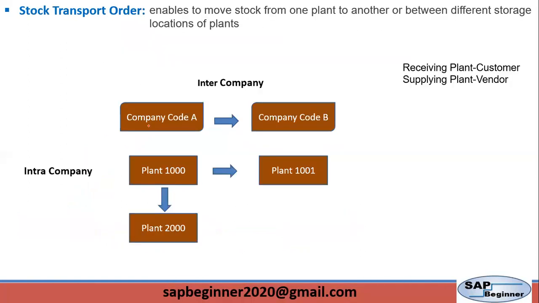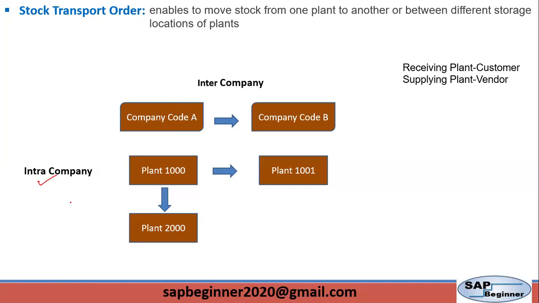Next, stock transfer order. Now we need to procure some component used in assembly from our company's other plant at a distant location. That is a stock transfer order. We have two types of stock transfer: one is intra-company and the second is intercompany transfer. Whenever we want to move a material from one plant to another plant within the same company code, that is intra-company.